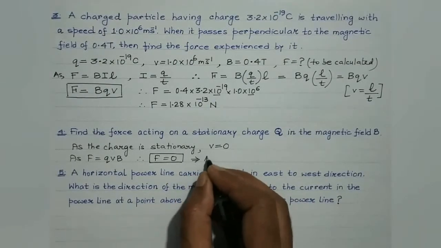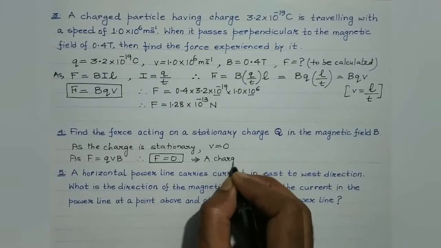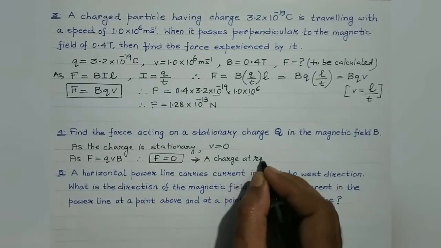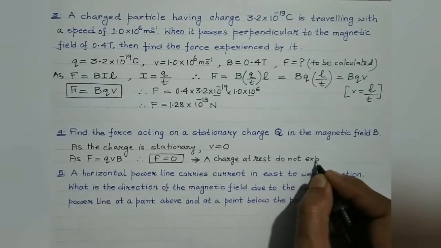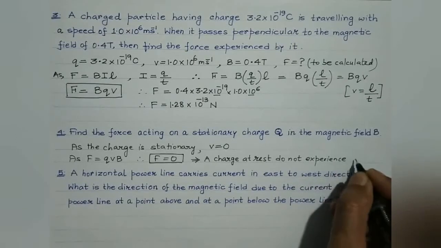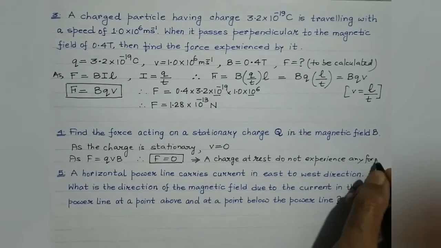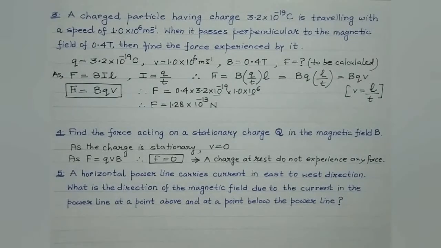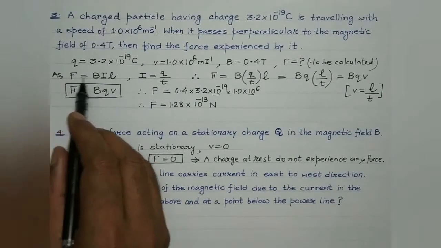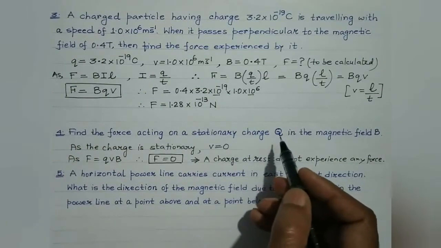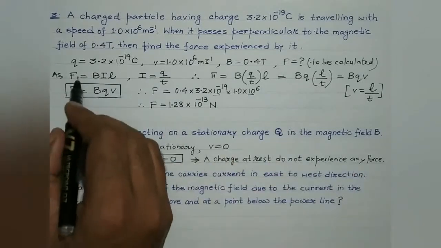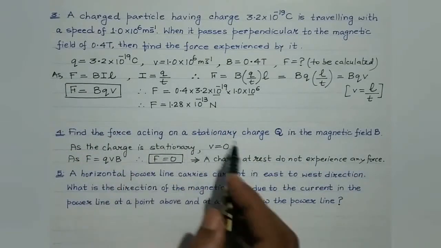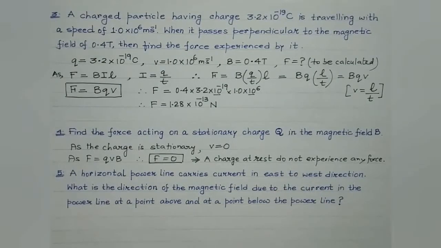It implies that a charge at rest will not experience any magnetic force. Clear students? You could have done by using this formula as well. F equals to BIL. Now stationary charge at rest will not constitute any current, and in the absence of current I equals to 0, F will also become 0. So you can answer this question in either of these two ways, right? Okay, let's proceed to the fifth question then.